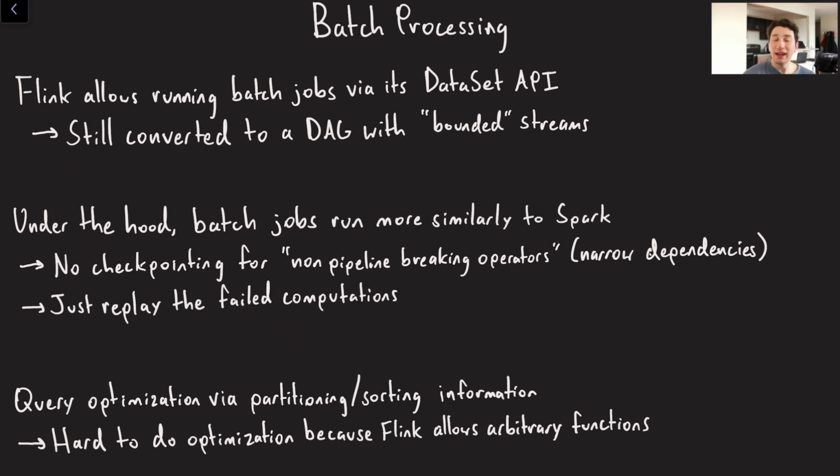Okay, the final piece of this video is going to quickly touch upon batch processing in Flink. The main idea here is that even though all of these tasks are still converted to a DAG and represented as a DAG, because they're treated as bounded streams, right? They're just not infinite streams. Under the hood, we can do different stuff to optimize these a little bit more, and if you watch my Spark video, I think that's kind of a better one to watch here.